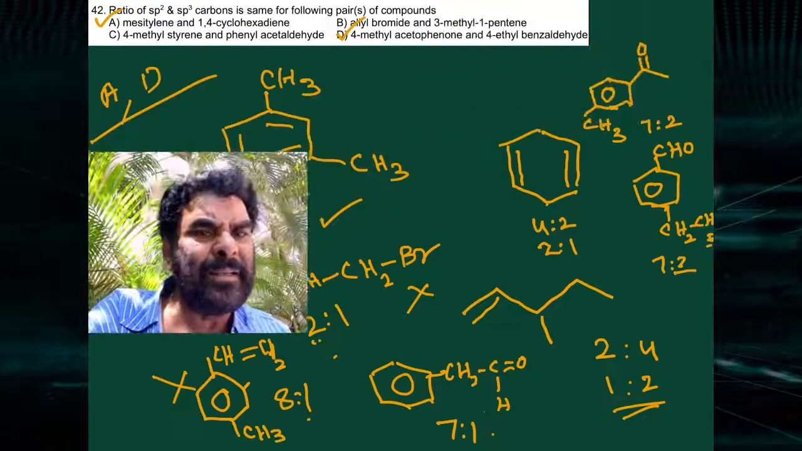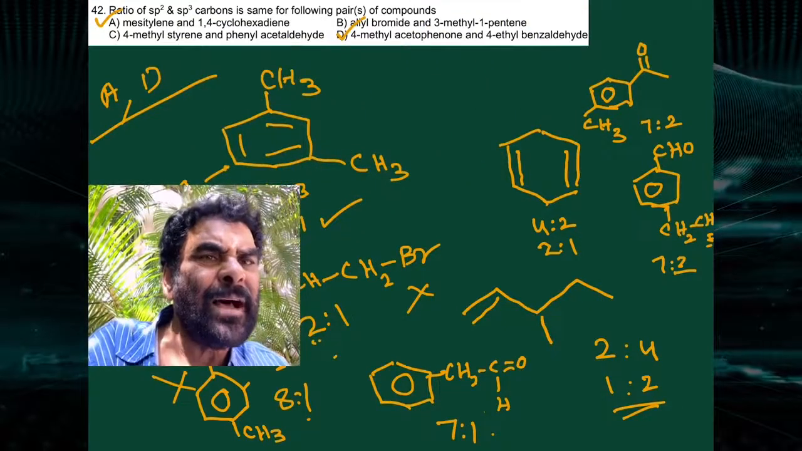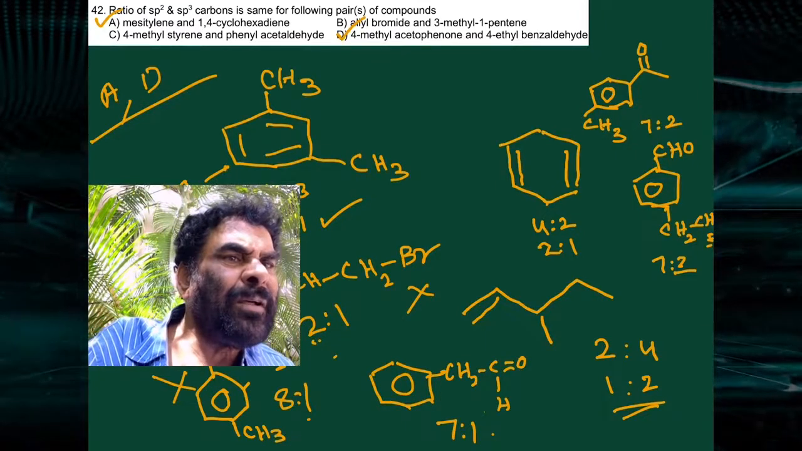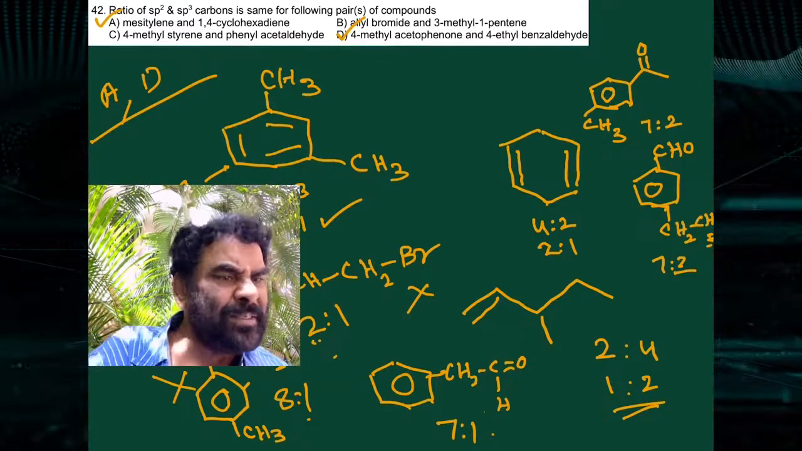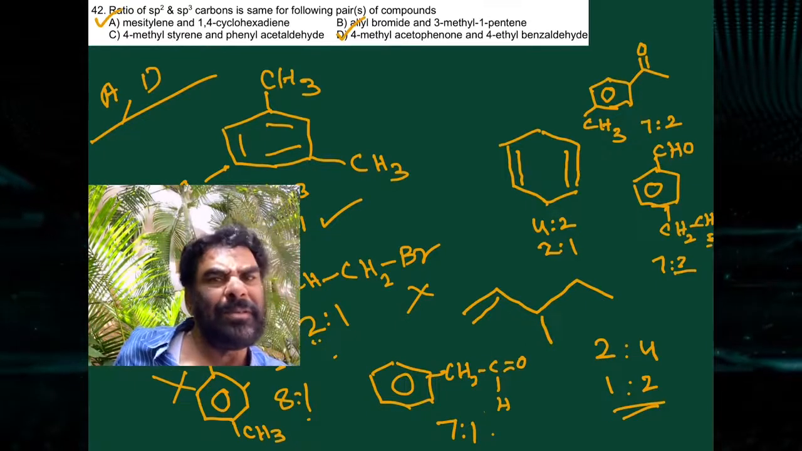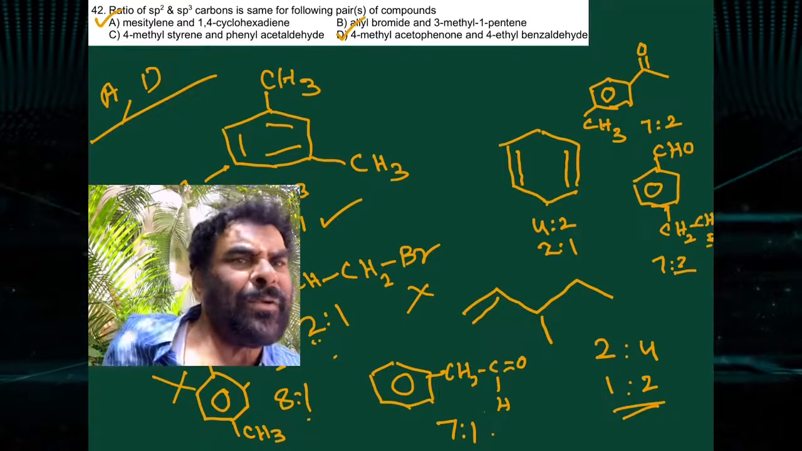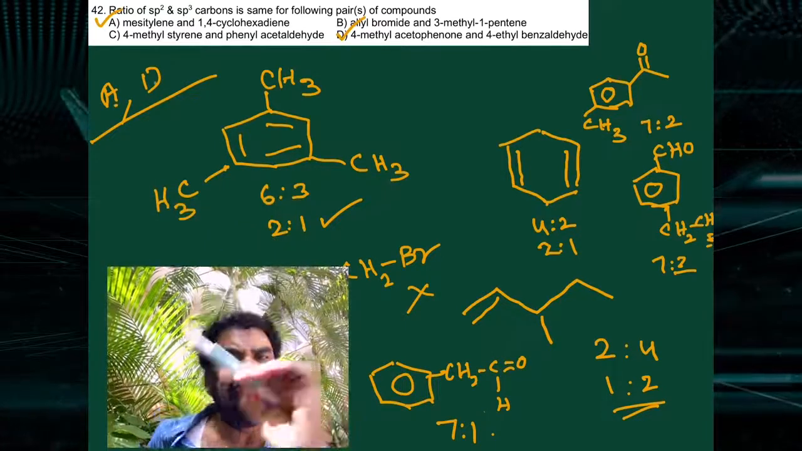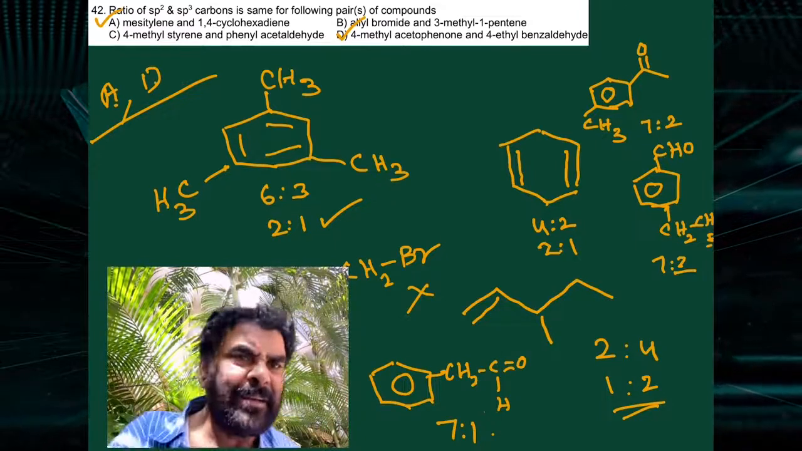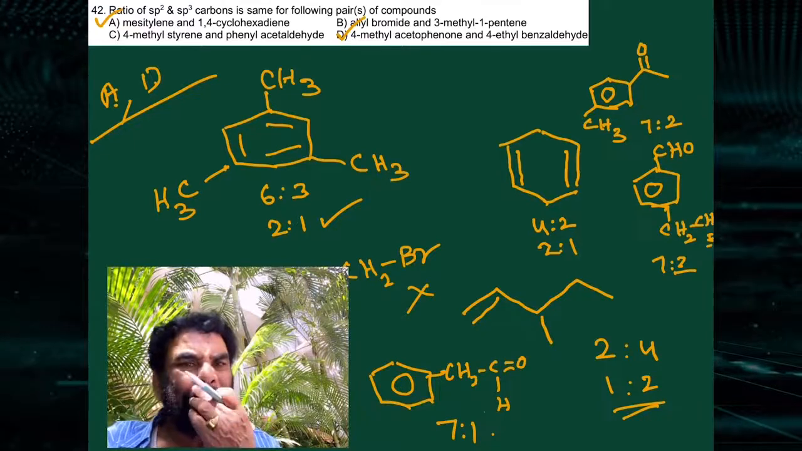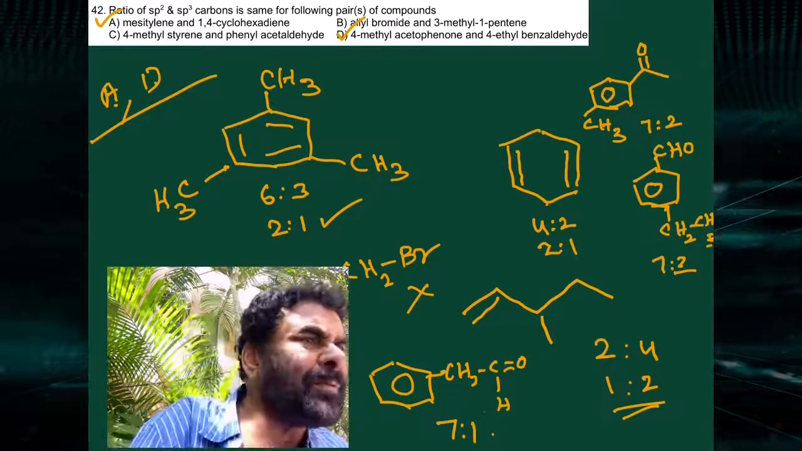Again there is a match in the last case: 4-methyl acetophenone and 4-ethyl benzaldehyde. Here it is 7:2 and 7:2, so matching. Therefore what is correct? A and D. In set A and set D, the ratio is the same for the given pair of compounds.